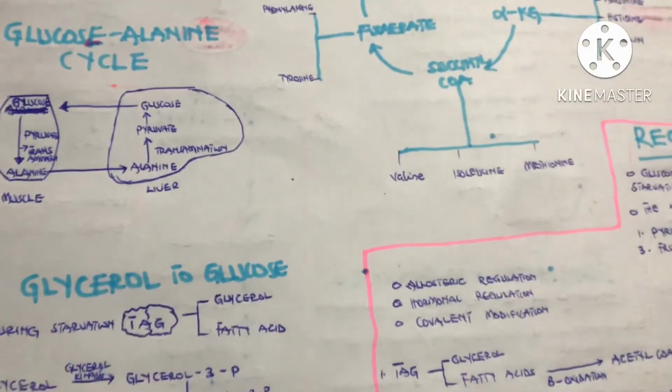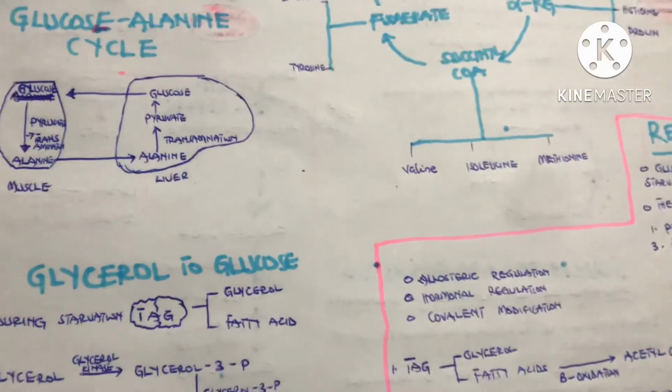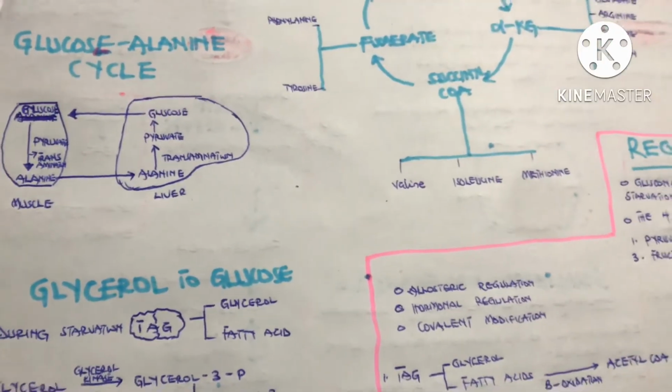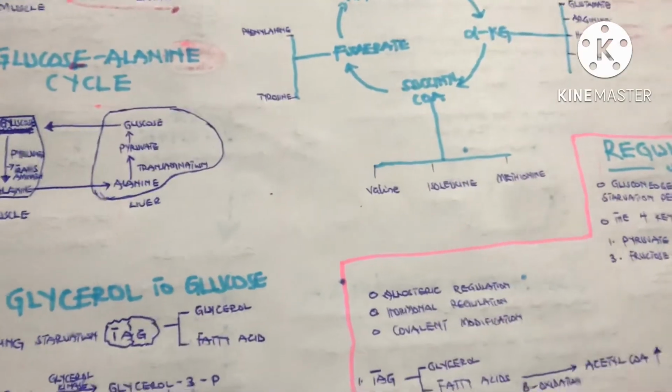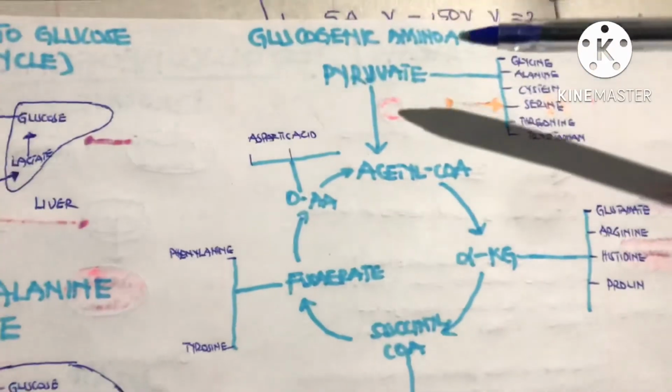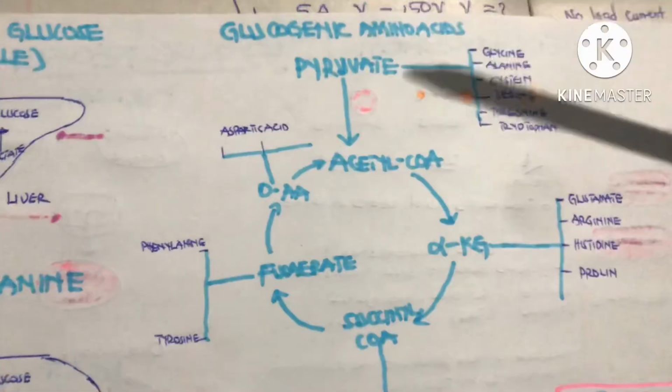We can also get glucose from propionyl-CoA. This propionyl-CoA will be converted to succinyl-CoA, and succinyl-CoA will be converted to malate and then to oxaloacetate, which will be used in the gluconeogenic pathway for us to get what? Glucose. Also, let's look at this. How to get glucose from what?